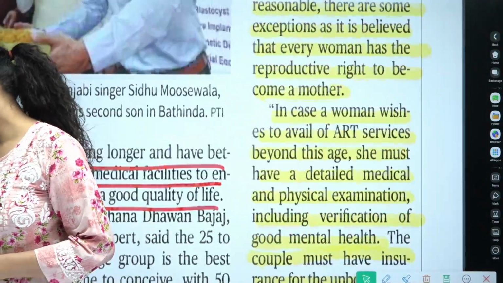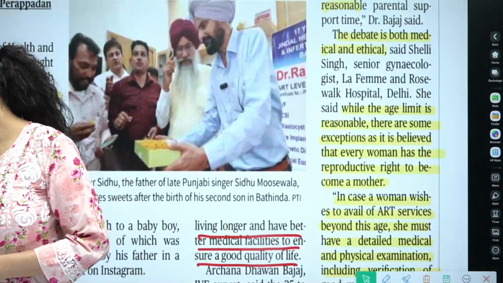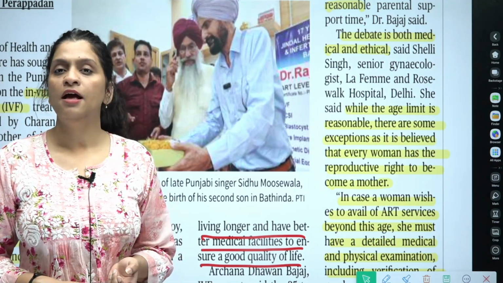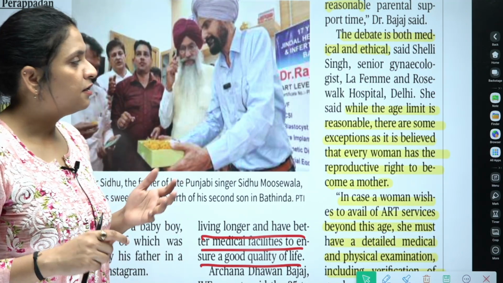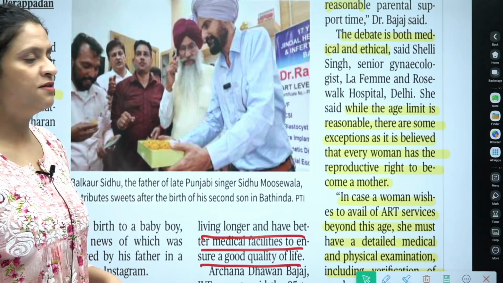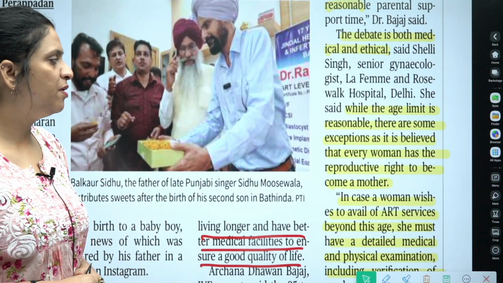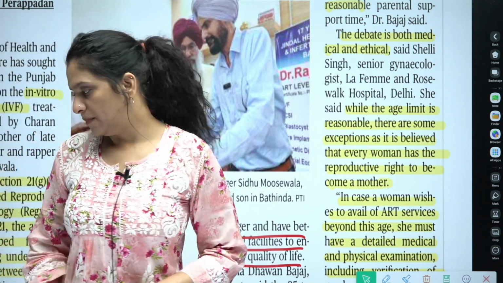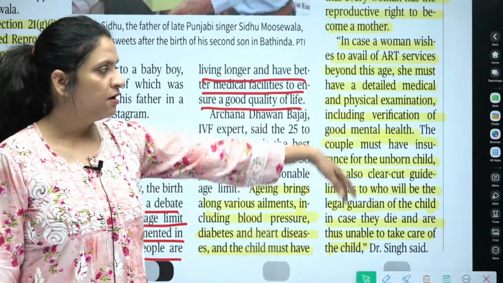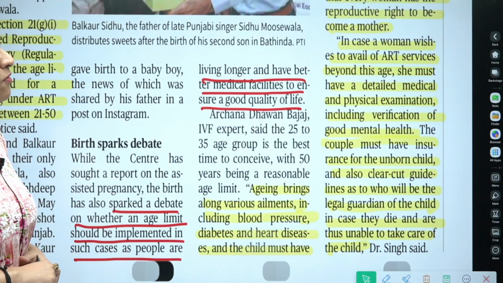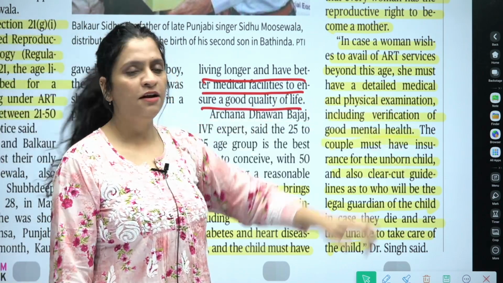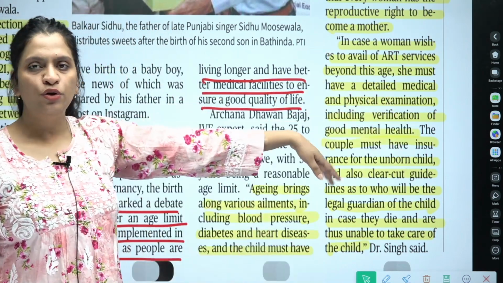And then some of the debate is both medical and ethical. So the debate about the age bracket is both medical as well as ethical. Why ethical? That we will also see. Next line, she said, while the age limit is reasonable, there are some exceptions, as it is believed that every woman has a reproductive right to become a mother. And then in case a woman wishes to avail ART, read the last paragraph. In case a woman wishes to avail of ART services beyond this age, she must have a detailed medical and physical examination. So this is a way forward, a solution.